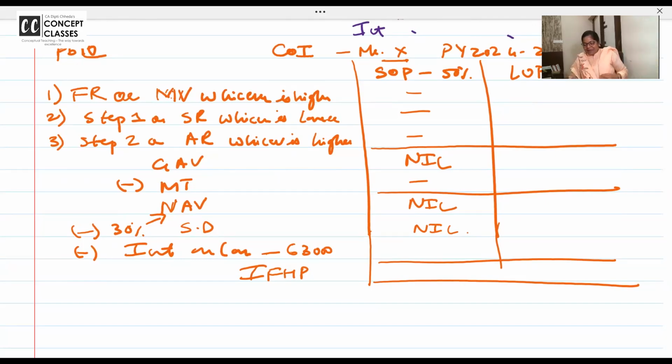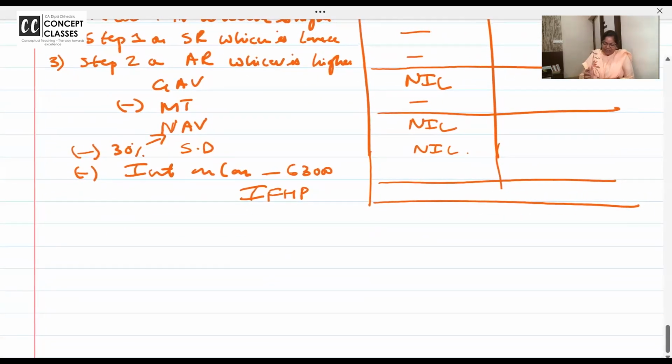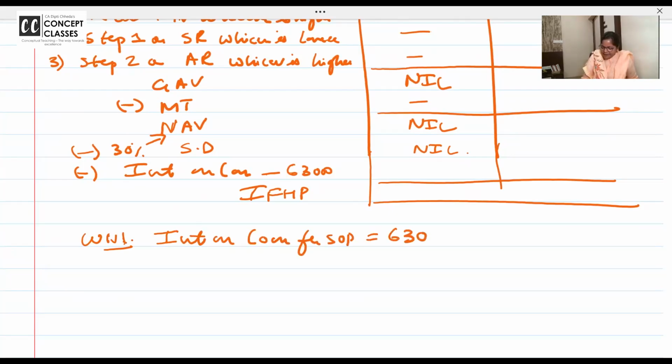आप लोगों को क्लास टेस्ट के पेपर में मुझे अच्छे बनाना पड़ेगा. Perfect interpretation, a big clap, very good. आ जाओ. I want all of you to write working note 1. Interest on loan for SOP is 63,000 into half or 50%, 31,500, but allowed only 30,000